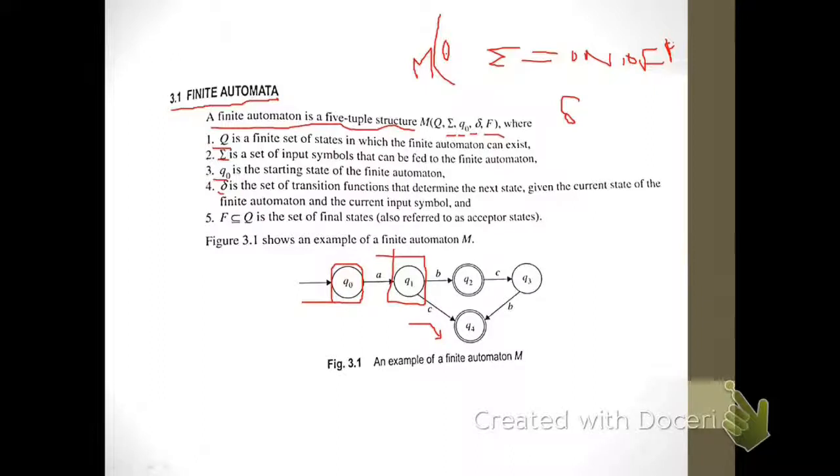And in state Q2, whenever it gets the input symbol C, it jumps to the state Q3. And on reaching the state Q3, if it encounters the symbol B, it jumps to the state Q4. So we can say that Q4 is a final state as well as Q2 is also a final state.